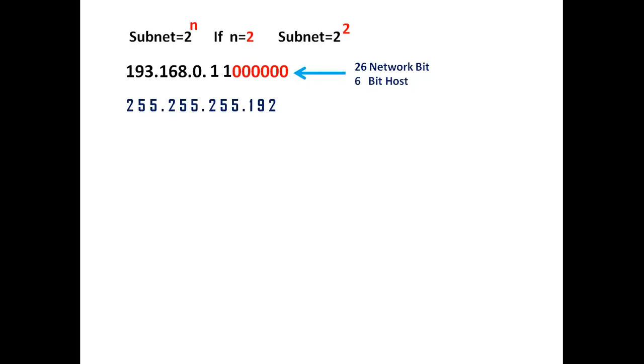Try to understand. In this scenario, if n is equal to 2, it means I make 2 host bit into network bit, and I will get 4 subnet here. See, this is my network. If I convert these 2 host bit into network bit, now we have 26 network bit and 6 host bit. So the subnet mask will be 255.255.255.192.